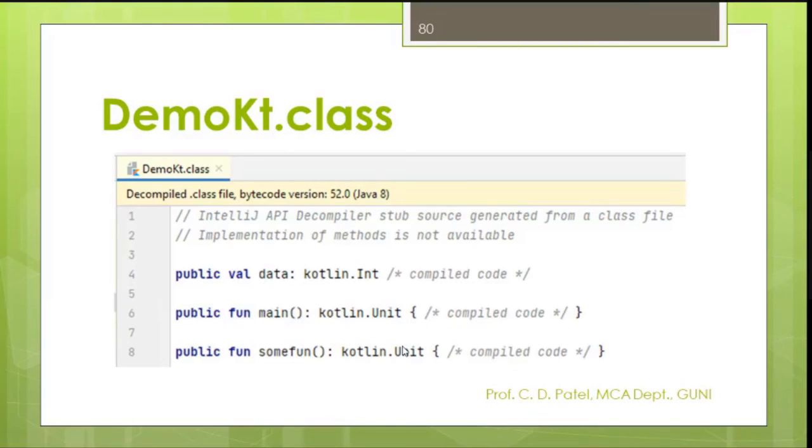Now compare the demo.kt.class file. What are the members here? You may see here public val data or something. The public function main is there and the public function sum is there. You may see here there is an integer, there is a unit and there is a unit. Can you say what is unit? No return value. Void. Okay, so please compare these both files: what is inside your sum.class and what is inside demo.kt.class. This is the bytecode that will be used by your Kotlin files.